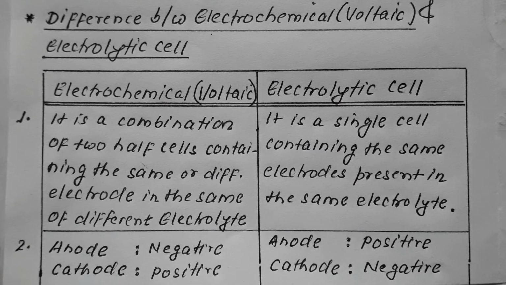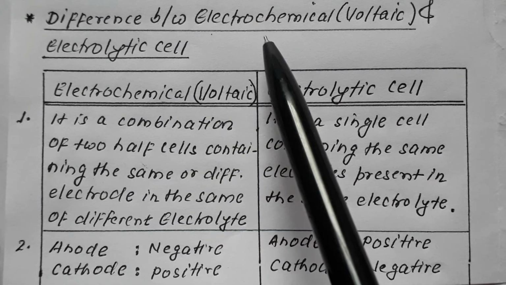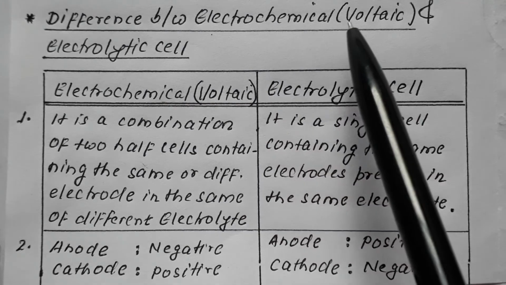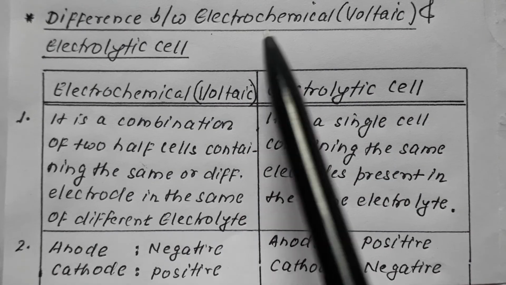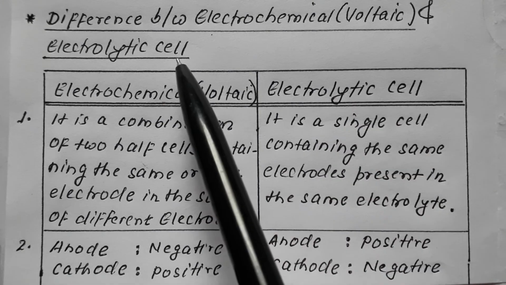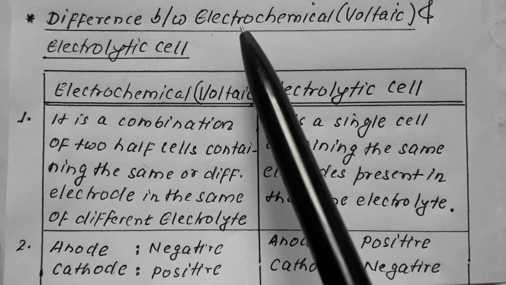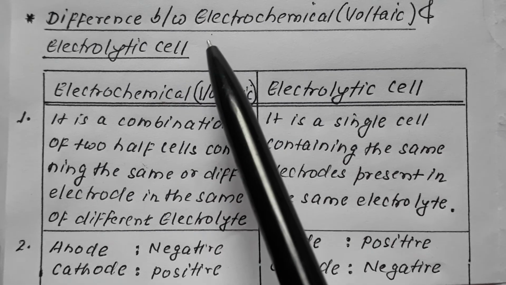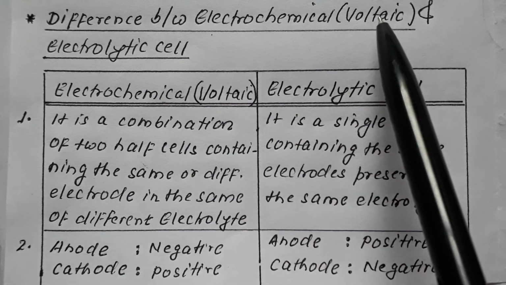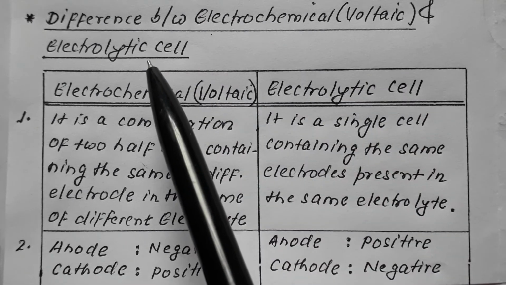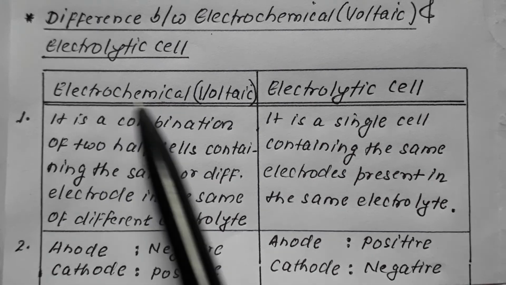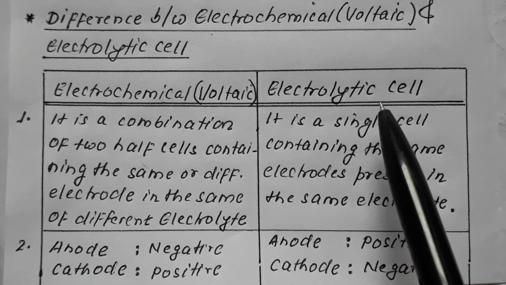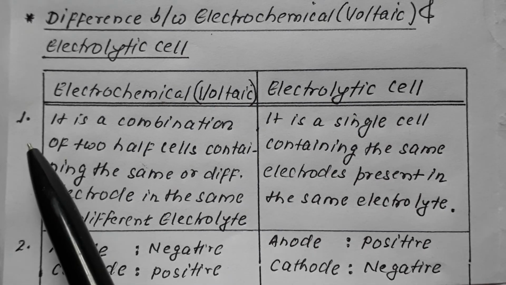Now let us discuss the difference between the voltaic cell and the electrolytic cell. I told you electrolytic cell is also an electrochemical cell. So the major differences: on the left hand side I am writing voltaic cell, on the right hand side I am writing electrolytic cell. First difference.